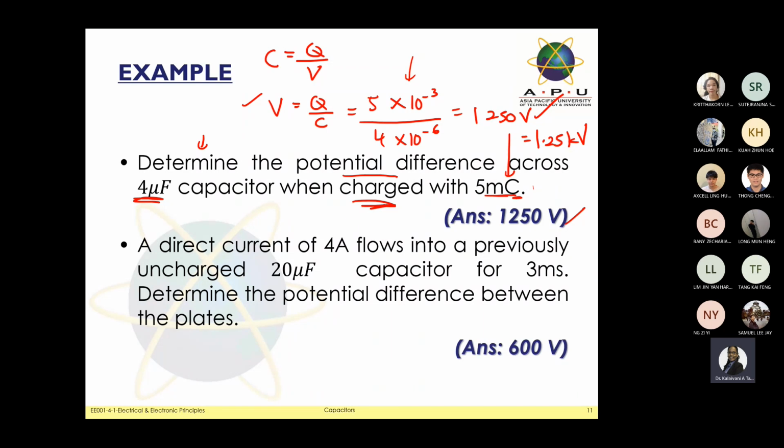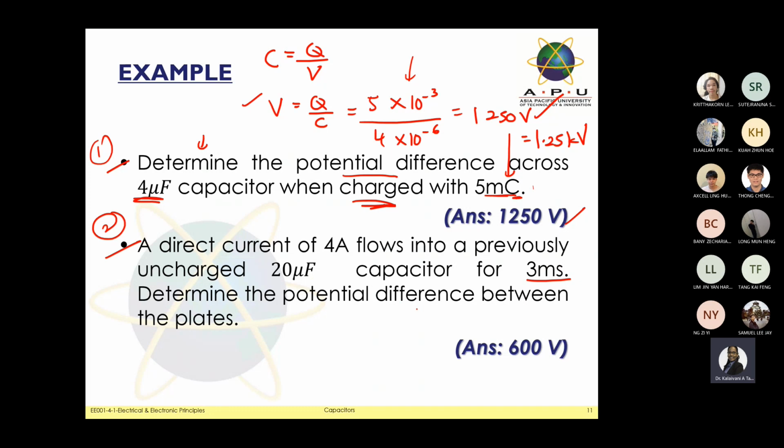Let's see. A direct current, just go on with number 2. This is number 1, this is number 2. A direct current of 4 ampere flowed into a previously uncharged 200 microfarad capacitor for 3 millisecond.